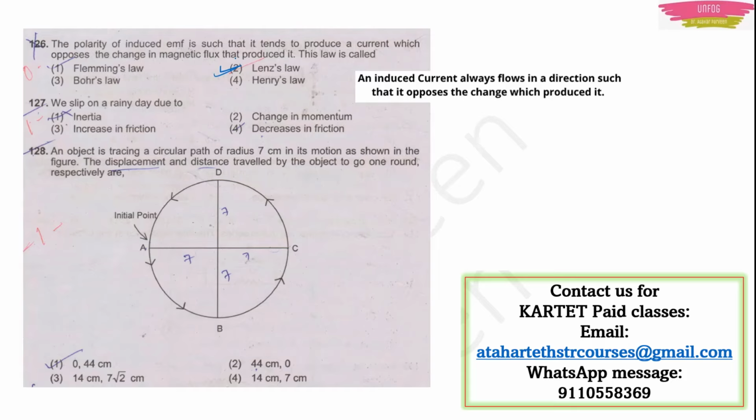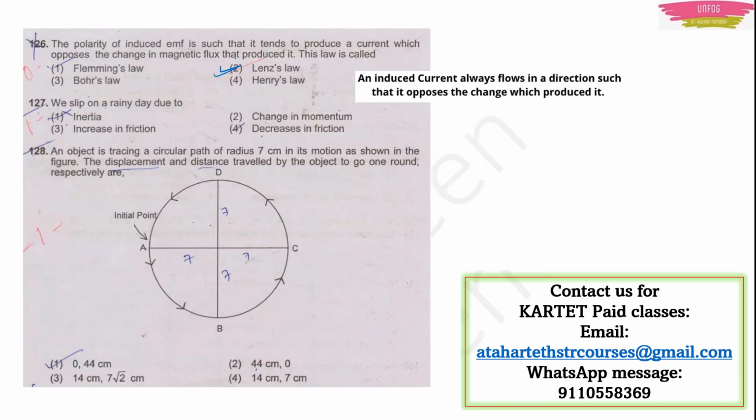Now, to be on the safer side, maybe you can know what is Fleming's law, what is Bohr's law, what is Henry's law. I will suggest you make one list of laws in physics, like Newton's laws, and then Coulomb's law. And all these laws, you just make a list and try to analyze what those laws state. Then that type of question you can easily answer.